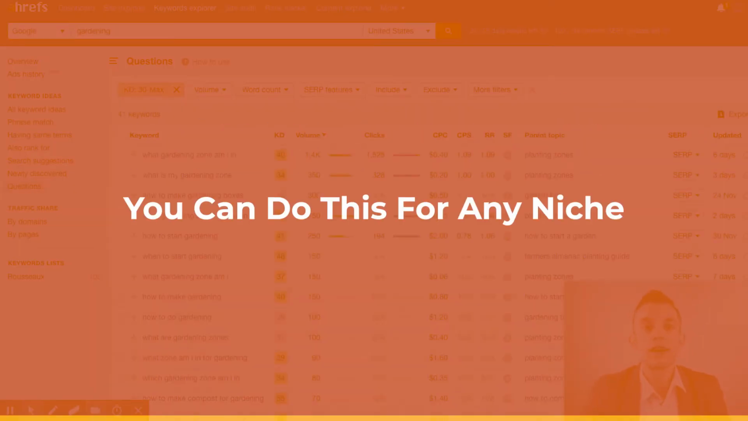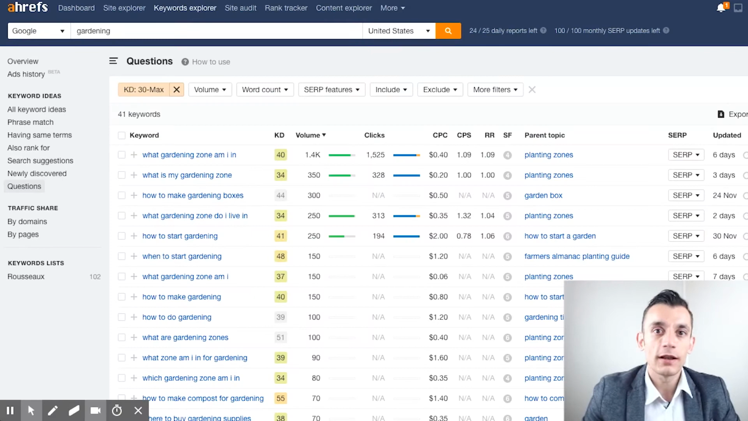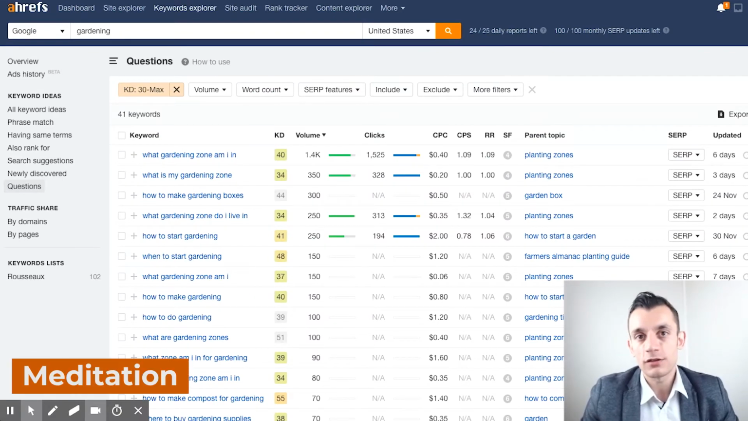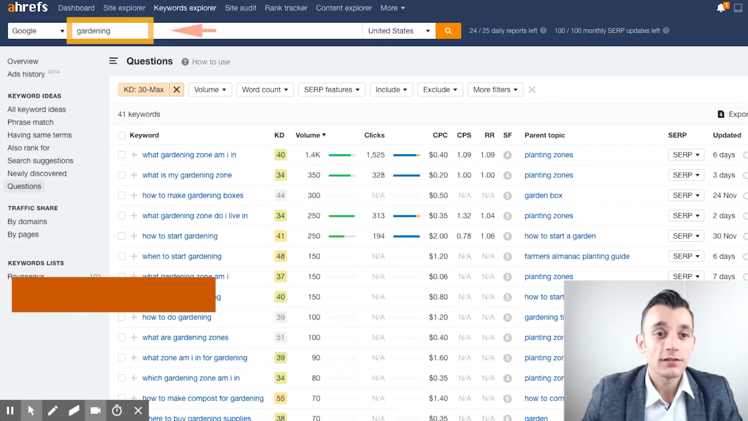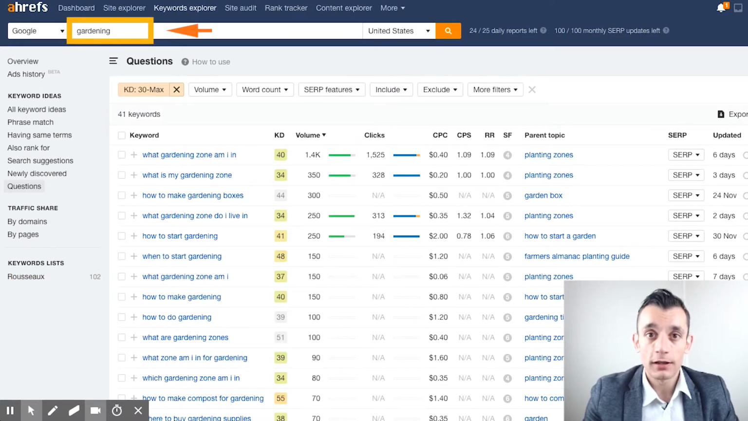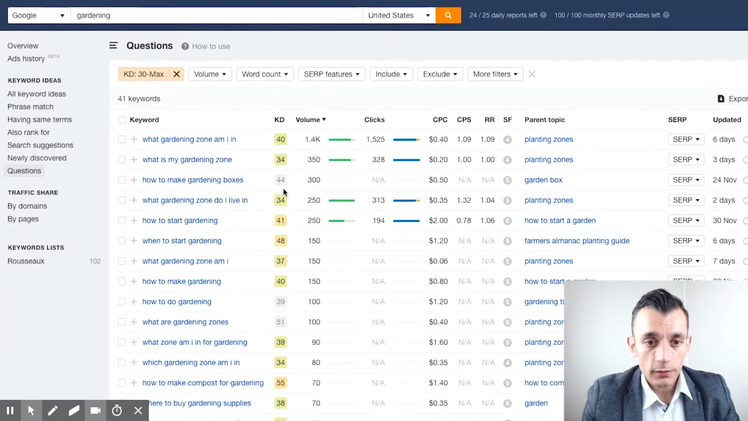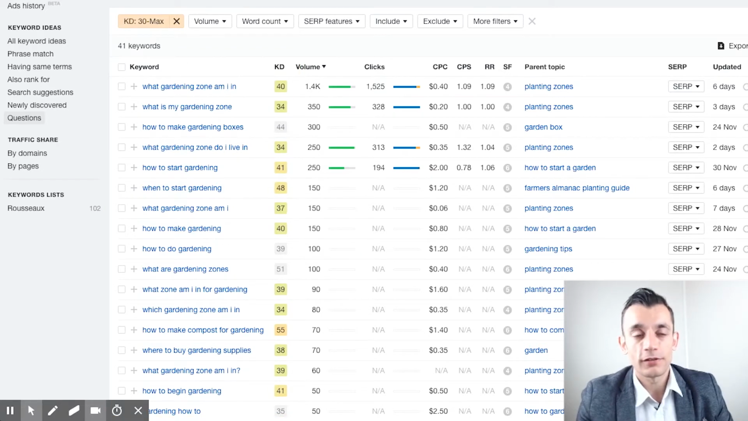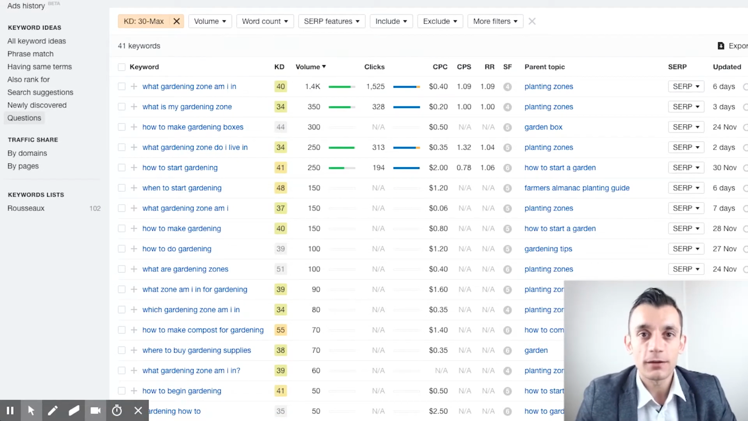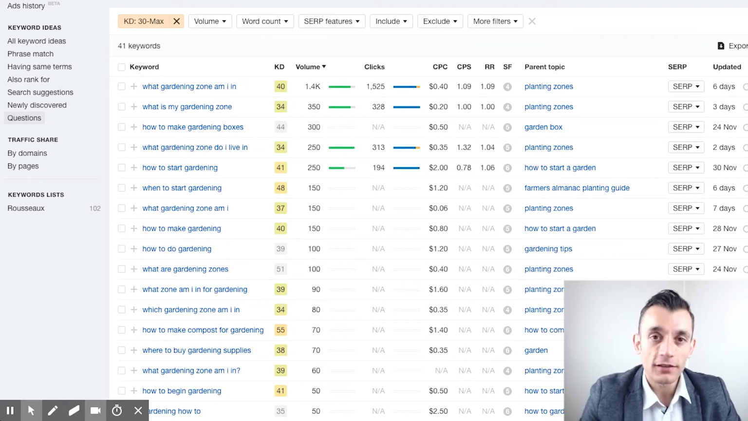And you can do this for any niche, by the way. So, you know, whatever niche you're in, whether you're in meditation, yoga, make money, whatever your niche is, just type it into Ahrefs using the Keyword Explorer and look for really competitive search terms. And what you want to do here is just start filtering out and finding the ones that look suitable for the skyscraper campaign. So you don't want anything commercial because nobody's going to link to commercial content, you know, or they're going to ask for money.